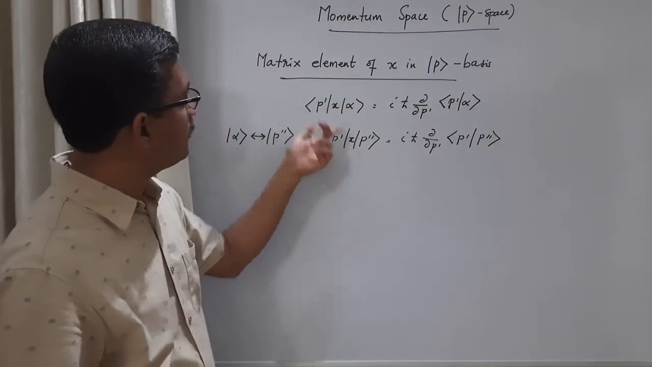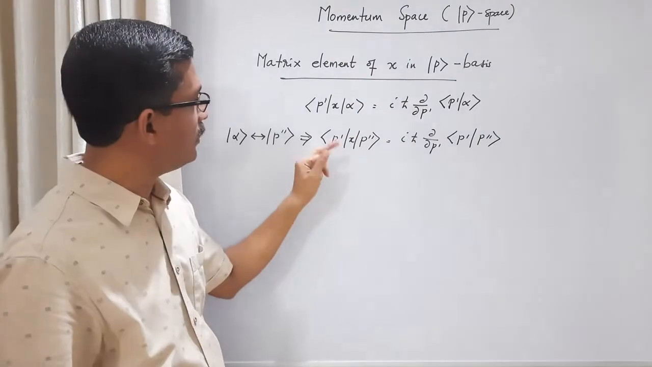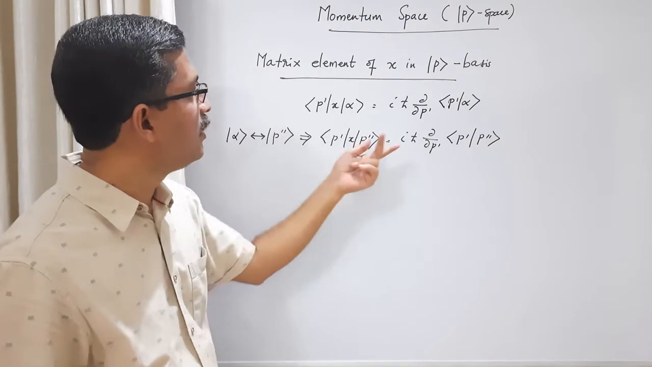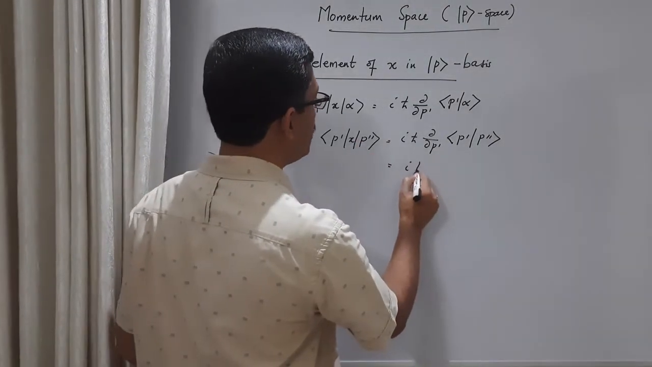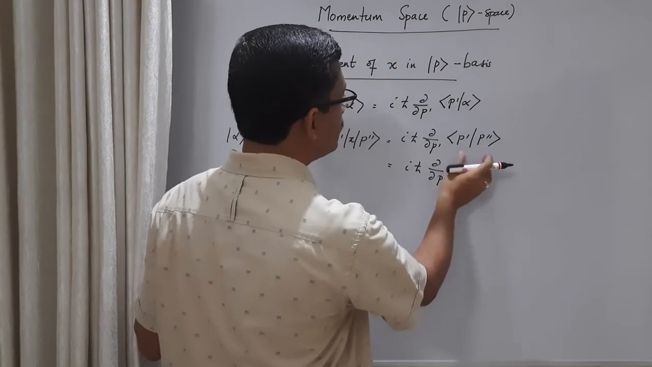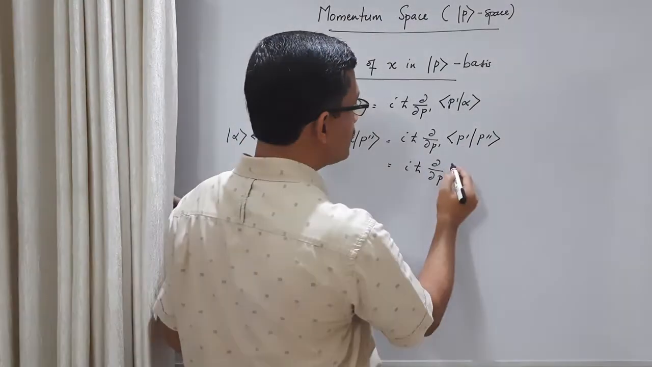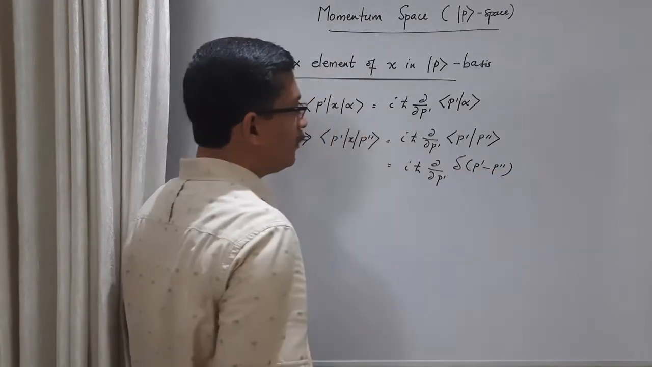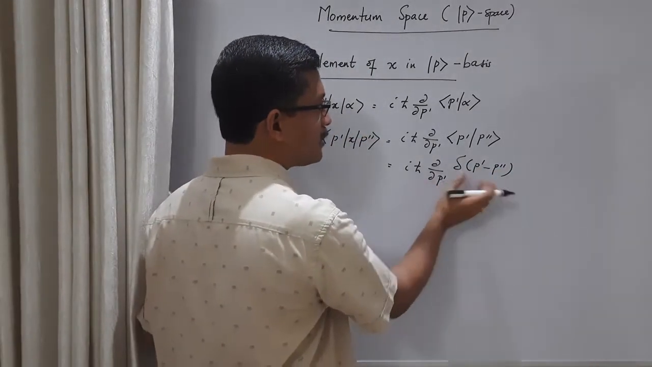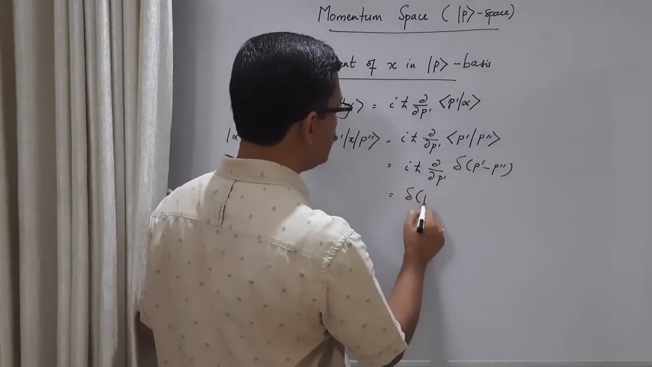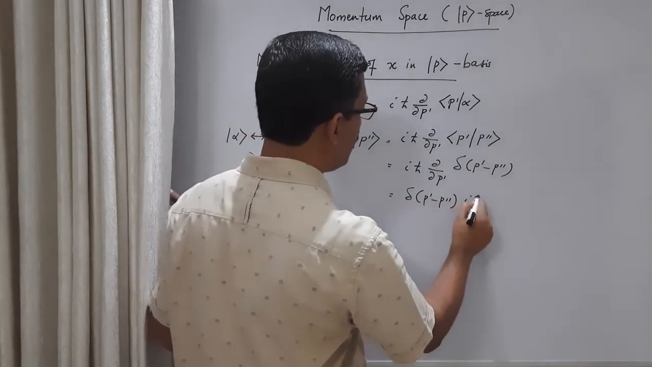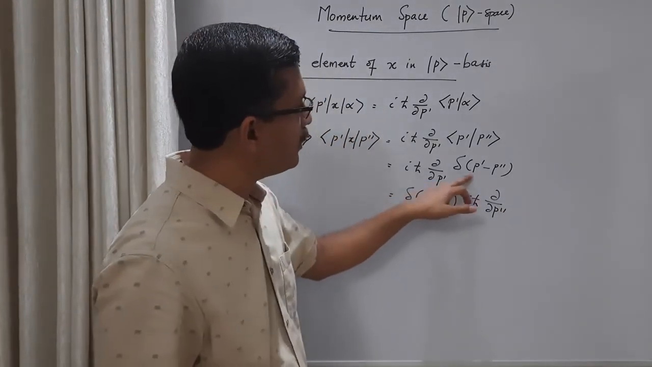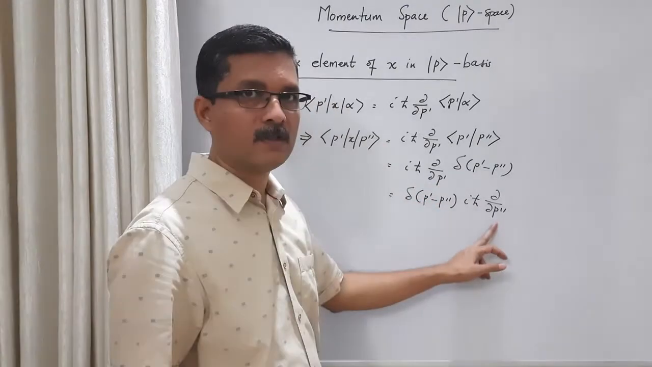Look at the left hand side. This is the matrix element of x in p basis. This is one momentum eigenket, this is another momentum eigenket. On the right side, we can write iħ ∂/∂p' times the orthonormality of momentum basis, which is δ(p' − p''). We can interchange this differentiation and delta function. So then we have δ(p' − p'') iħ ∂/∂p''. Here the differentiation is with respect to the first variable. When you interchange, now the differentiation is with respect to the second variable.